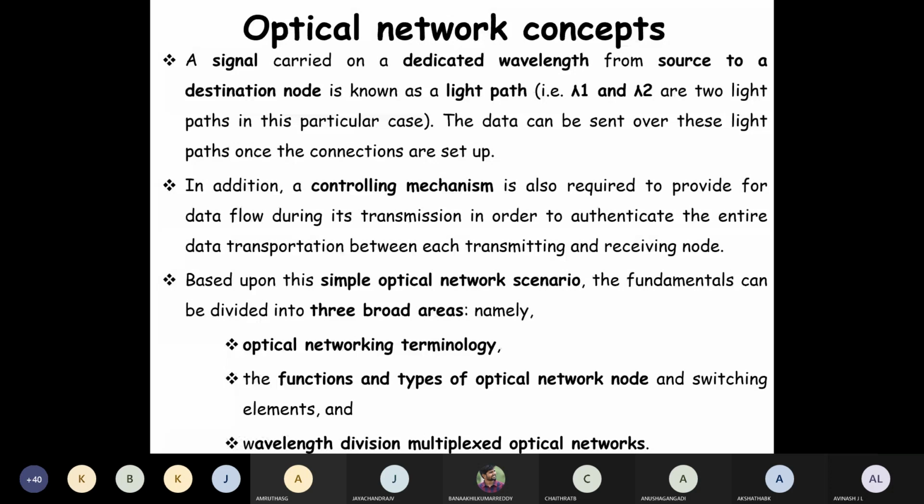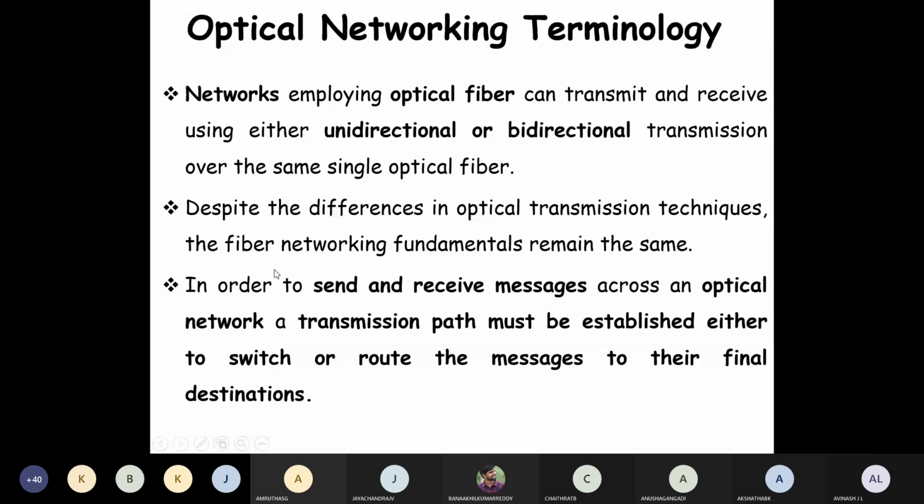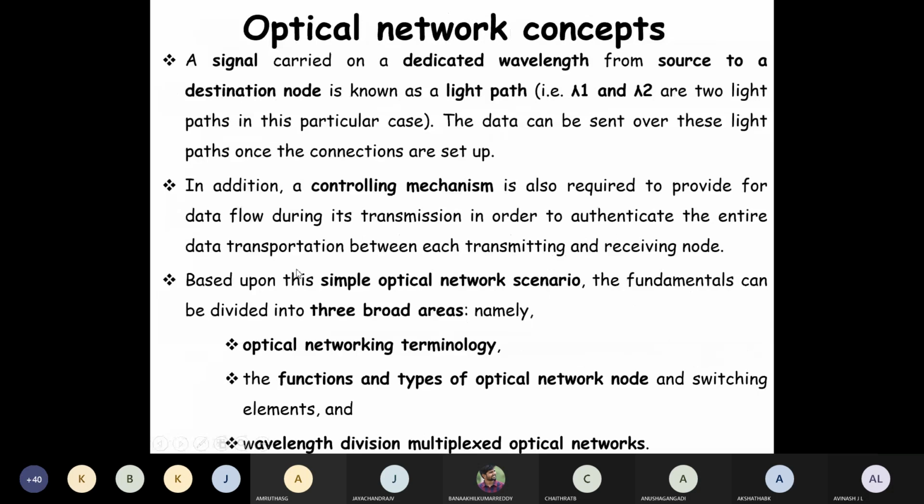In addition, a control mechanism is also required to provide the data flow during its transmission in order to authenticate the entire data transportation between each transmitting and receiving node. So I can say that based on the simple optical network scenario, the fundamentals can be divided into three broad areas. The first is optical networking terminology. The second is the functions and types of the optical networking node and the switching elements. The third one is wavelength division multiplexed optical nodes.